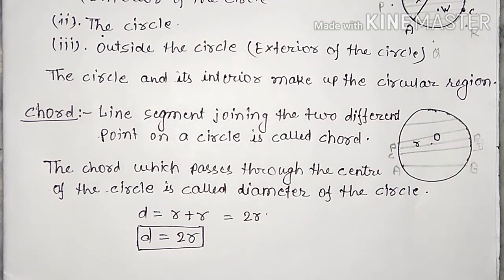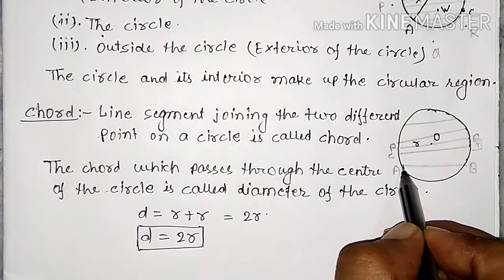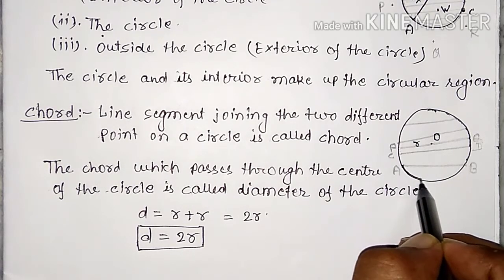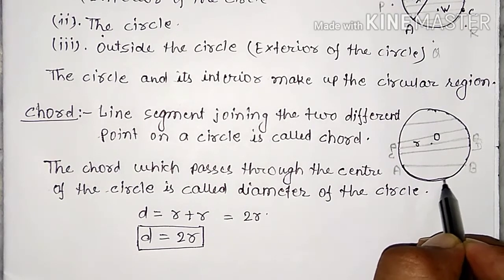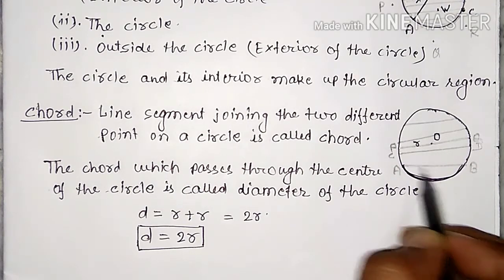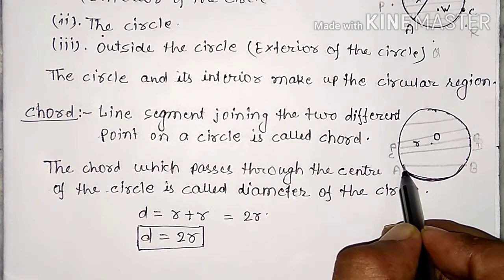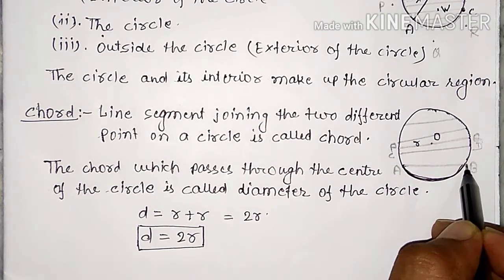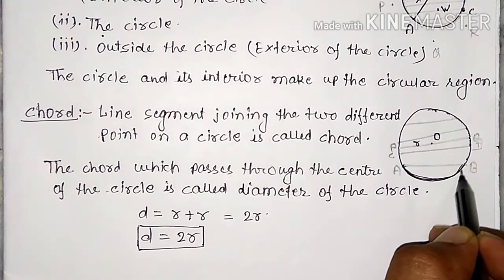And a piece of a circle. Now a piece of a circle between two points is called an arc. This is an arc AB. The part of the circle or the piece of the circle is called an arc. We say arc AB, not this line. Arc AB is an arc.